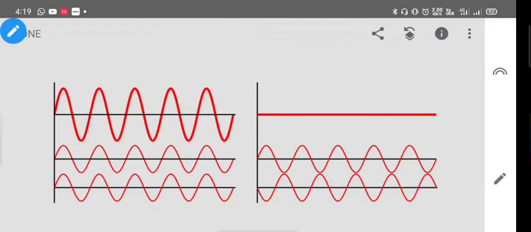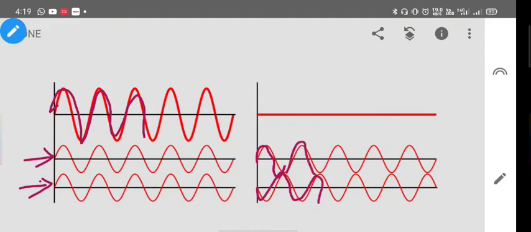Now, when two different waves are supporting each other, the resulting wave will be comparatively more in energy than the previous. This is called constructive interference. When two different waves are opposing each other, this is called destructive interference.